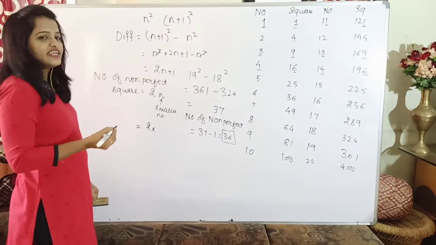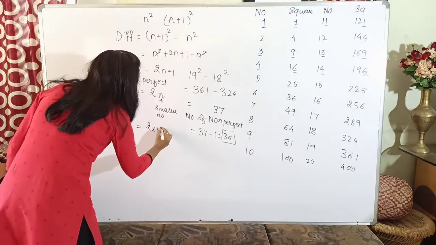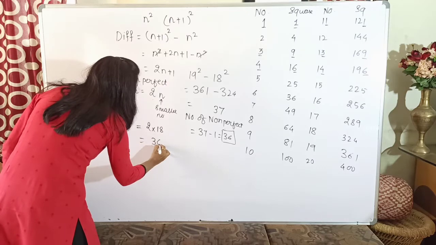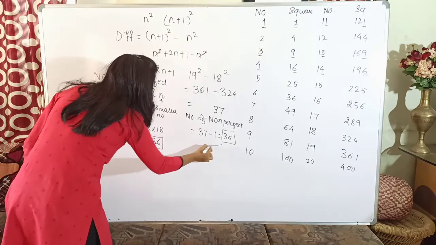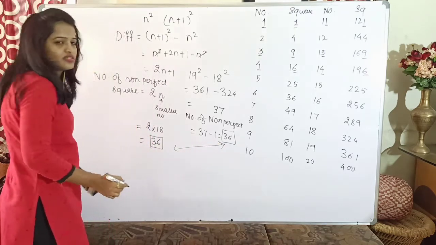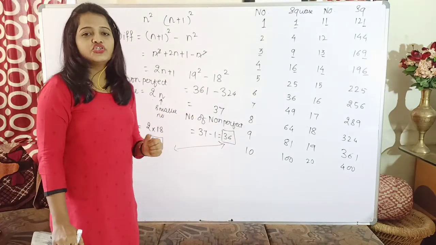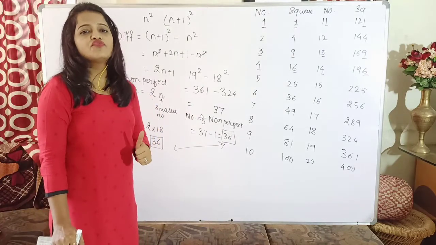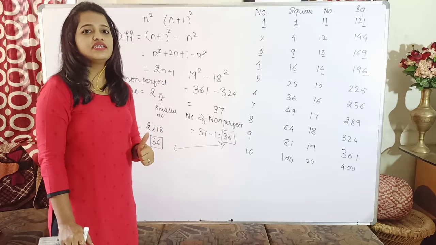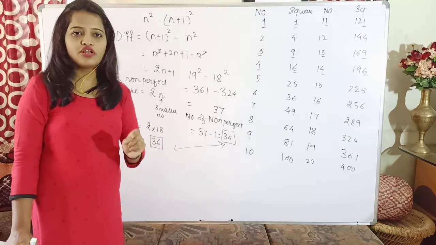So in 18 and 19, which is the smaller number? 18 is the smaller number. So what is the answer? 36. So as you can see, in both the cases you are getting the same result. Okay, so between any two consecutive squares, the number of non-perfect squares is equal to 2 times the smaller number.